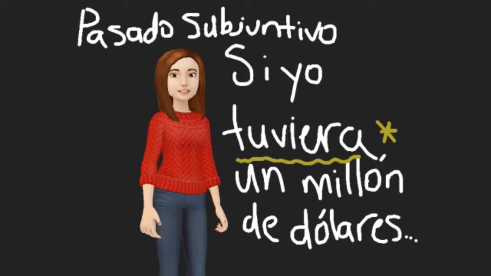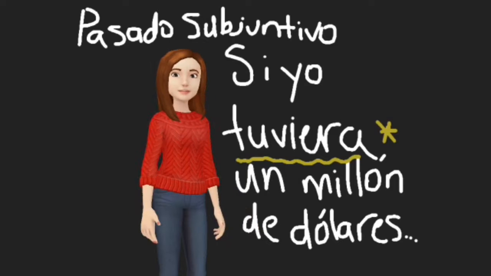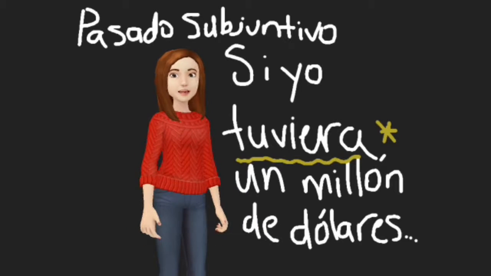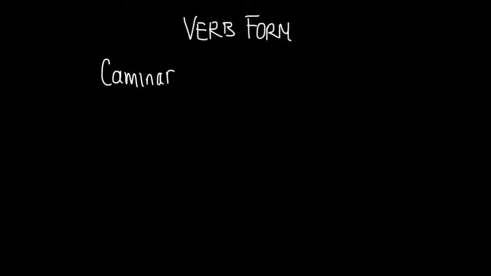El pasado subjuntivo. Si yo tuviera $1,000,000. If I had $1,000,000. Hello everyone. In today's lesson, we're going to learn about the past subjunctive. So let's begin by looking at how to form the past subjunctive.